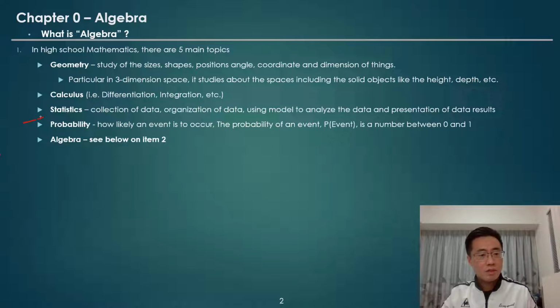The next topic is statistics. Statistics is a mathematical body of science that pertains to the collection, analysis, interpretation, explanation, or presentation of data. In some circumstances, we can collect the whole population of data to do the analysis. When the whole census or population of data is not available, then we will use a sample of data drawn from the whole population in order to analyze, make inferences, or even make predictions based on the sample data.